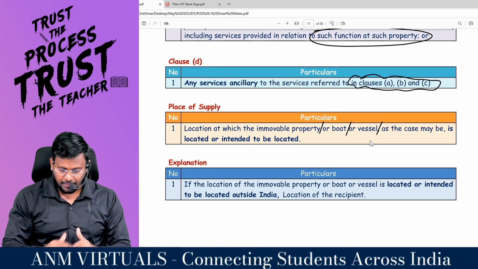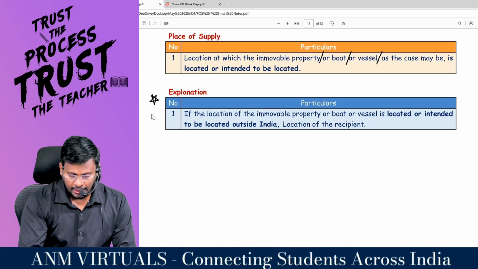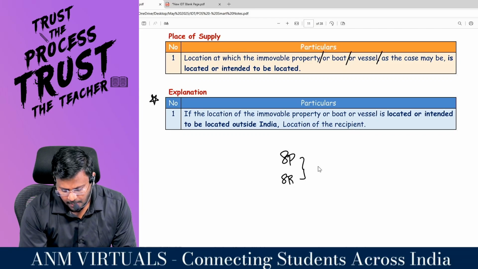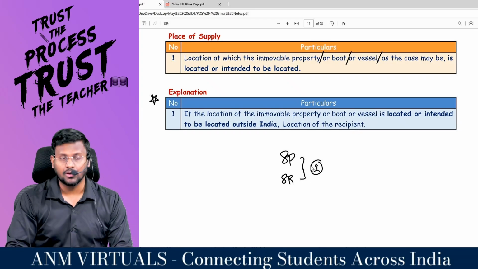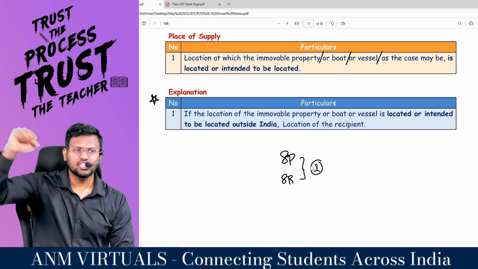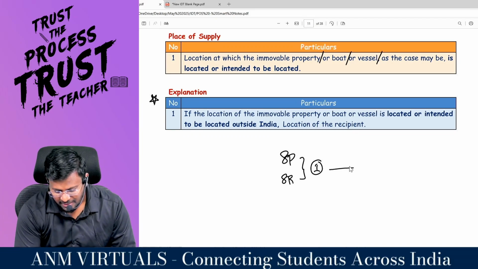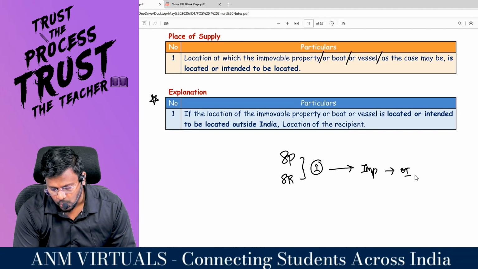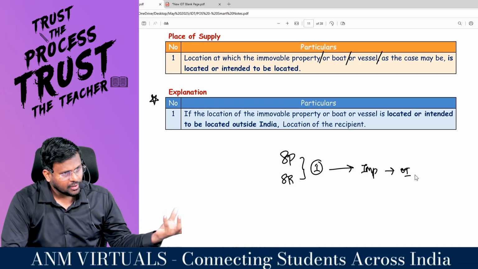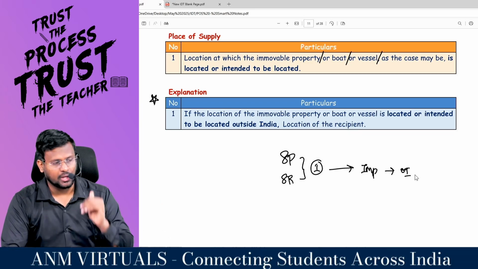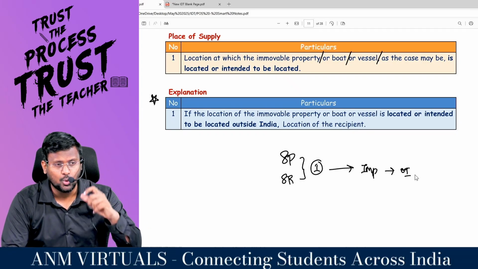Comfortable? Sometimes what will happen? My dear lovable students, very important point for exam. If the service provider and service recipient are situated in India, sir, the service is consumed in India. That means the government is saying that we want GST. But sometimes the immovable property may be situated outside India. Both the people are situated in India, but the immovable property is situated outside. If that is the case, my dear lovable students, the government will lose the revenue because the place of supply is the location where the immovable property is.